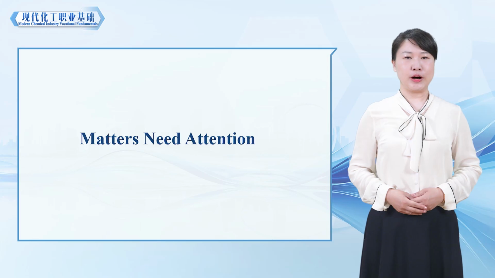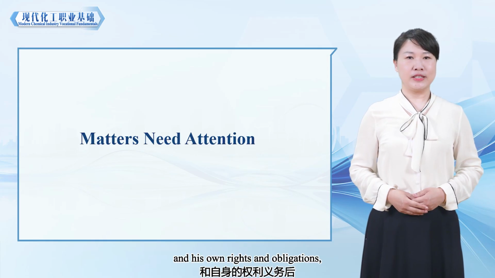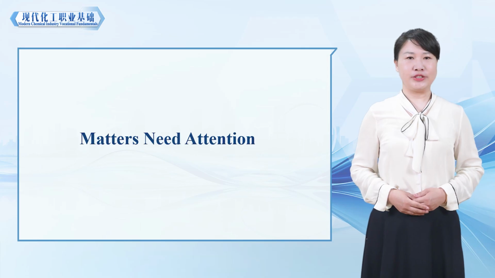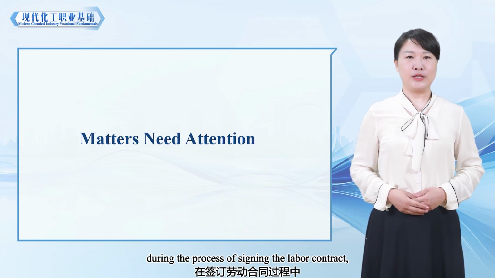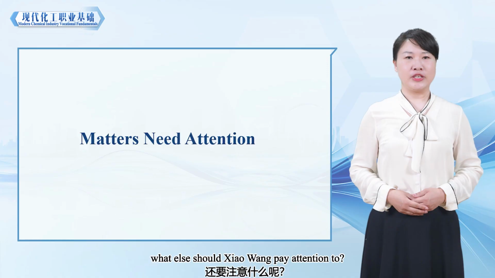Returning to Xiao Wang, after understanding the key clauses of the contract and his own rights and obligations, during the process of signing the labor contract, besides carefully reviewing and ensuring that all key clauses are completed accurately, what else should Xiao Wang pay attention to?